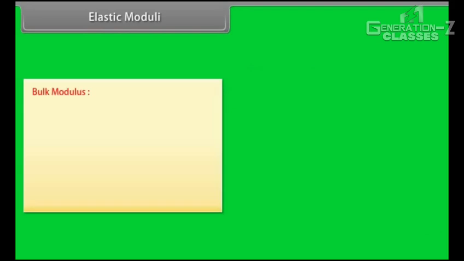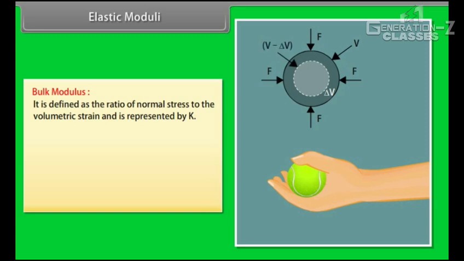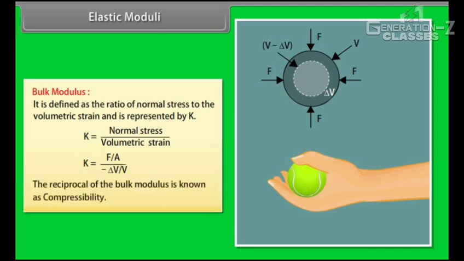Bulk modulus is defined as the ratio of normal stress to the volumetric strain and is represented by K. K is equal to normal stress upon volumetric strain, so K is equal to F upon A divided by negative delta V upon V. The reciprocal of the bulk modulus is known as compressibility.